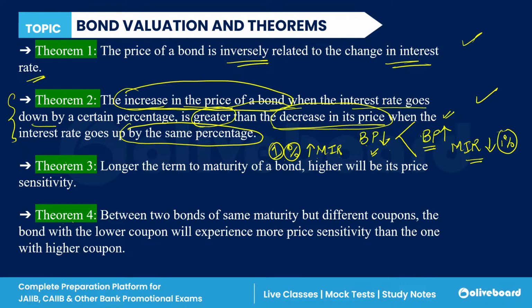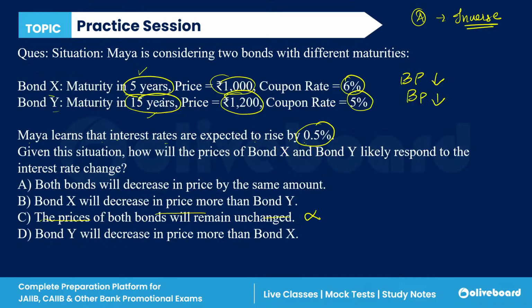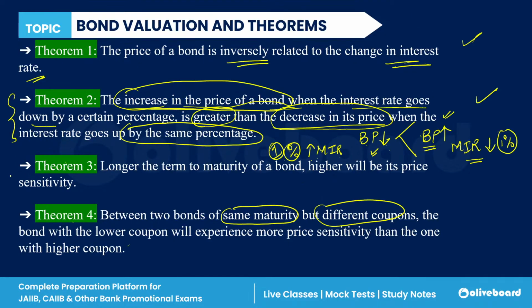Between two bonds, if they have the same maturity but different coupon, then the bond with the lower coupon will experience more price sensitivity than the one with the higher coupon, right? But here we don't have the same maturity, and we have different coupon rates. So use theorem 3: the longer the term of maturity, the higher the price sensitivity.